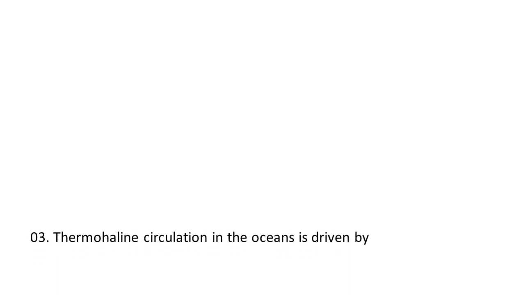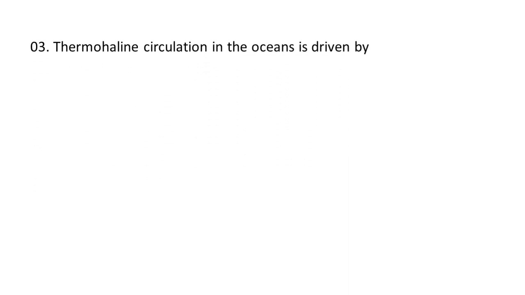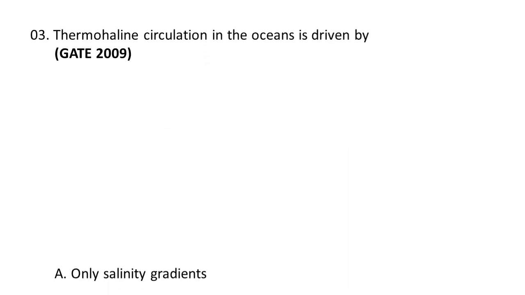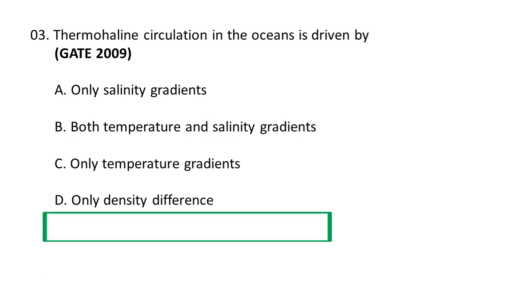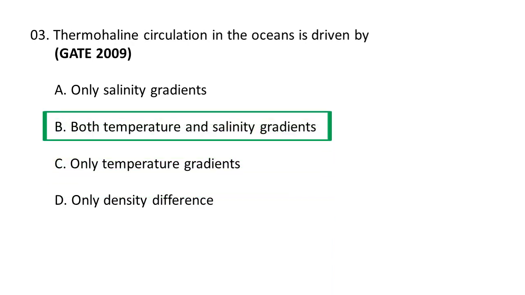Next question. Thermohaline circulation in the oceans is driven by, the choices are A only salinity gradient, B both temperature and salinity gradient, C only temperature gradient, D only density difference. Thermohaline circulation in the oceans is driven by both temperature and salinity gradients.